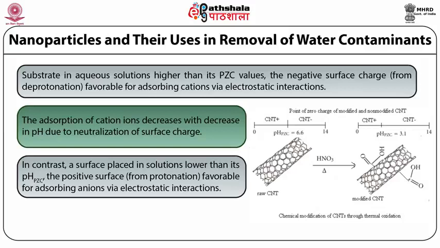That is shown in the figure also, where the raw CNT, that is raw carbon nanotubes, has a point of zero charge of 6.6, and the second one is the chemically modified one, where the point of zero charge becomes 3.1. As shown in the figure, as the point of zero charge increases or decreases, it favors the negative surface charge, which favors the adsorbing of cations, and the positive surface favors the adsorbing of anions.